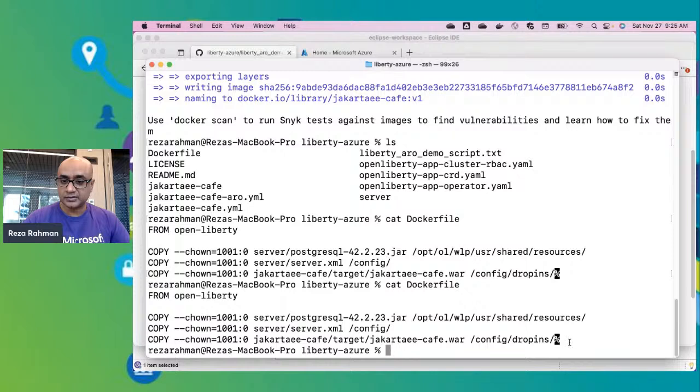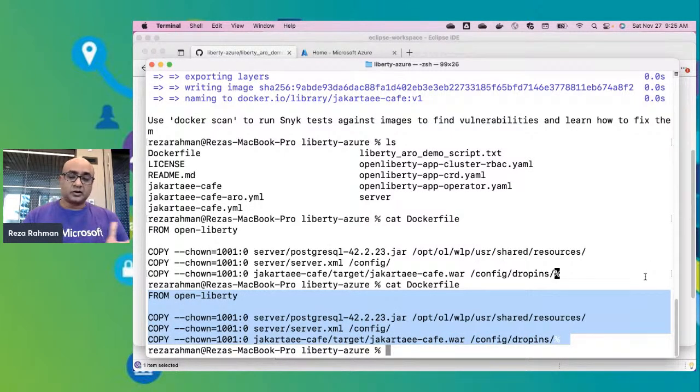It's relatively simple. So let me highlight it so you can see it real quickly. So I kept this Dockerfile very, very simple. I started just from the Open Liberty image. So we're using not WebSphere Liberty in this case, but Open Liberty. And then I've copied over the Postgres jar file. So there, I'm connecting up to the Postgres database. So I need a Postgres jar file. So I'm copying that over into the resources directory within the image.